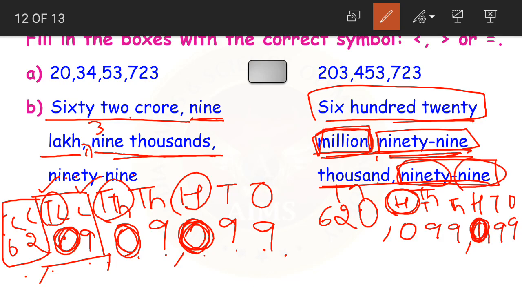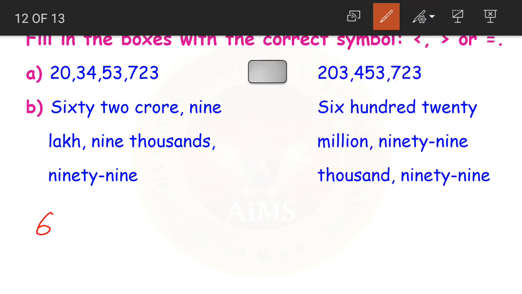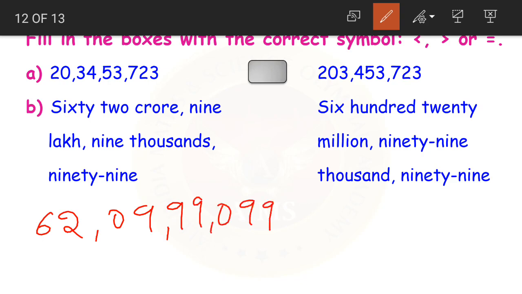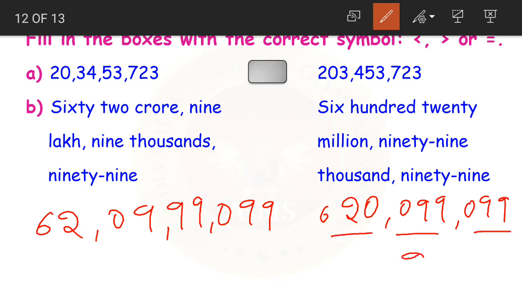If you compare both the numbers, let me write these numbers here. 62 crores, 9 lakhs, 99,099. Then here 620 million, 99,099. If I compare both the numbers, which number is the greater number here? How do we find out, children? First way is to count the number of digits. 3, 6 and 9 digits here. We are having 3, 4, 5, 6, 7, 8, 9 digits.